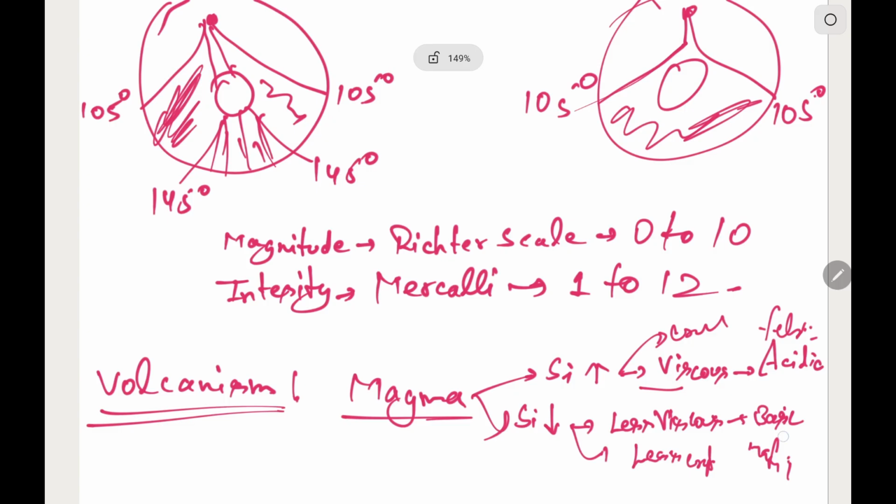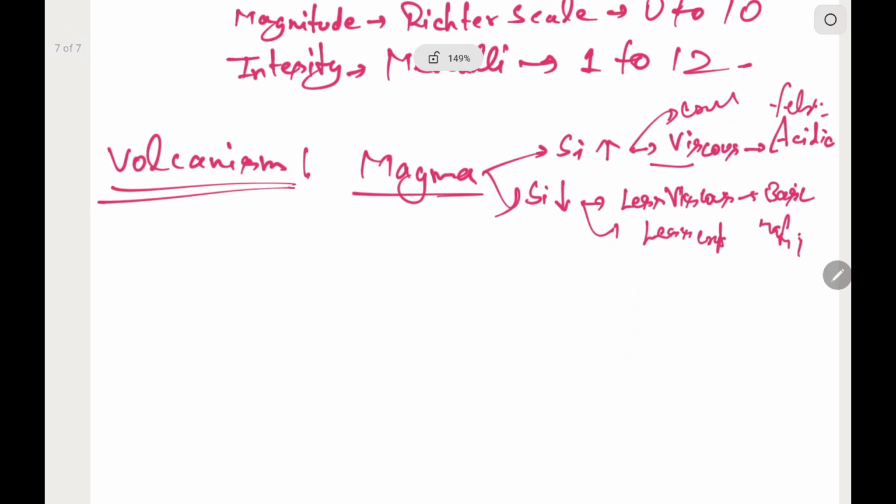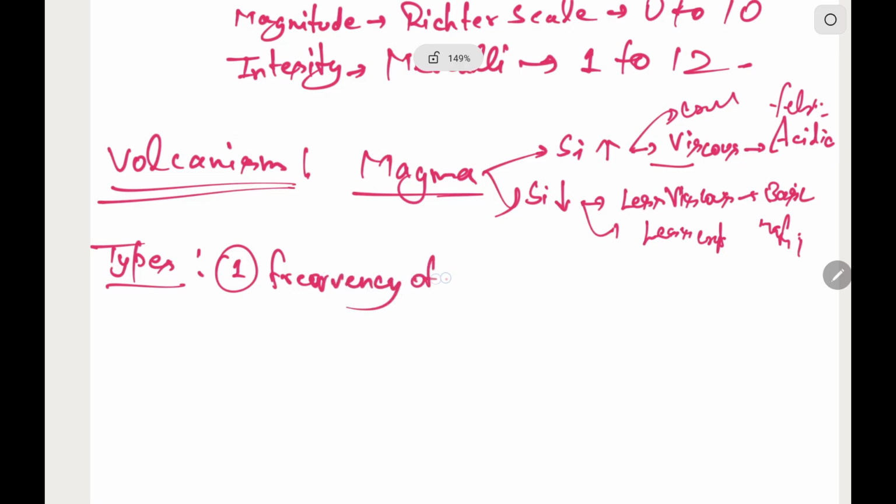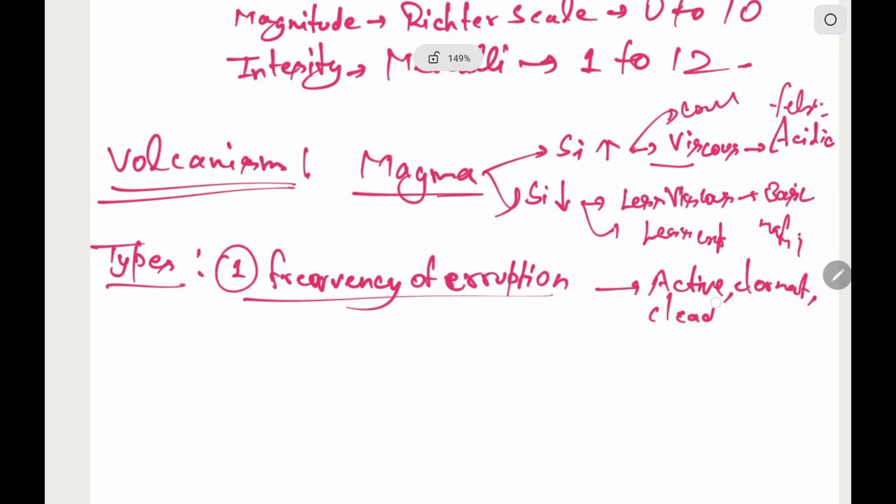Now, the classification of volcanoes. Based on the frequency of eruption, they can be classified into three types. They are divided into three parts, that is active, dormant, and dead or extinct.